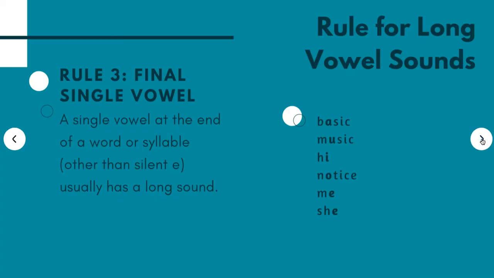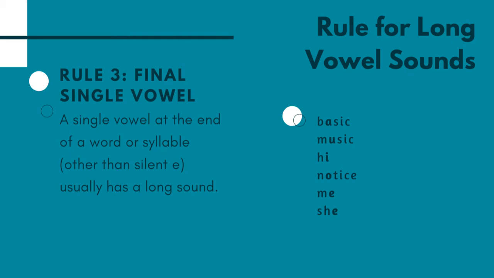Okay. All right, rule 3, final single vowel. A single vowel at the end of a word or syllable other than a silent E usually has a long sound. This is the rule for long vowel sounds. Rule 3 again. So basic, music, high, notice, me, and she.